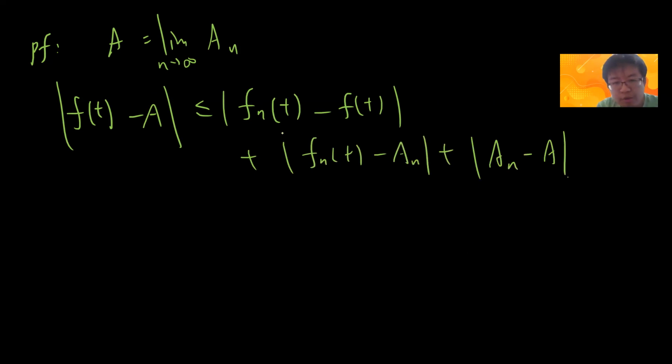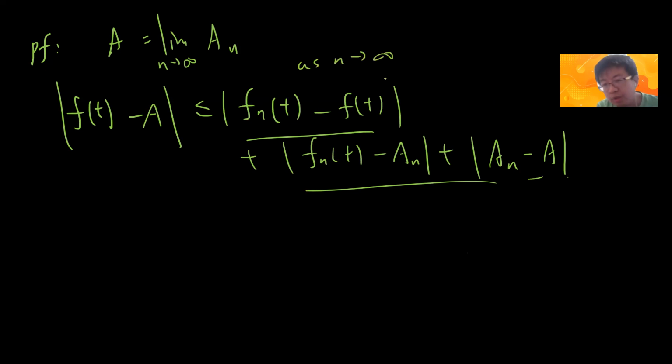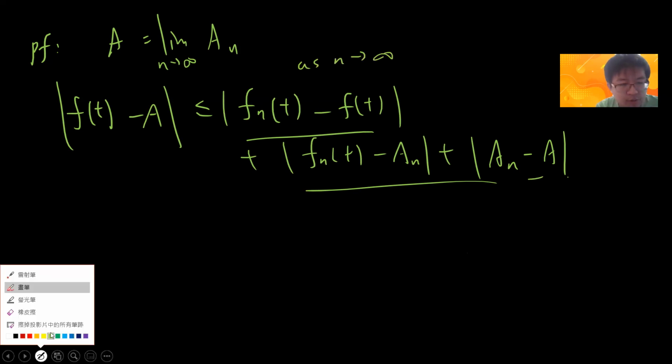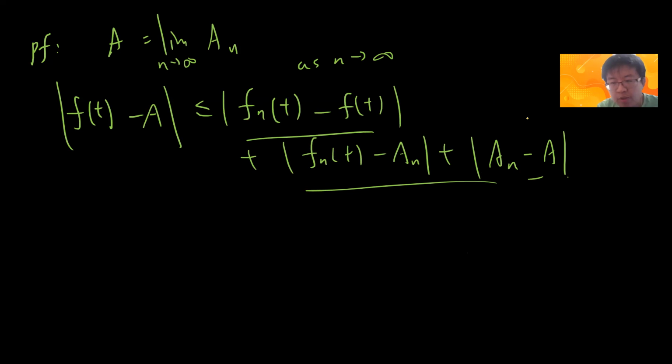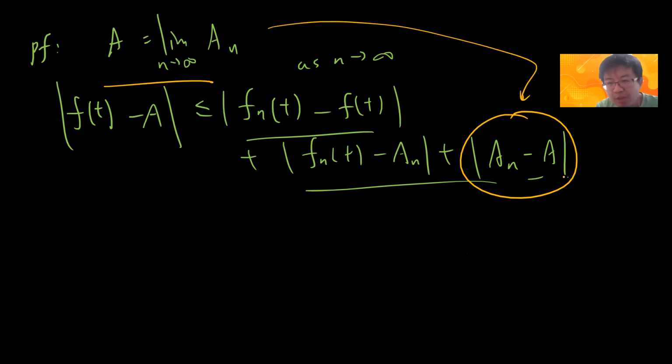And I want to show that these three guys can be arbitrarily small as n goes to infinity. So let's write down what we have. By definition, this guy can be bounded, because my definition is this. So this guy can be bounded, let's say by epsilon divided by 3. Actually, who cares? You just need to bound this by epsilon, right? How about this guy? This guy is f_n of t minus a_n, right?